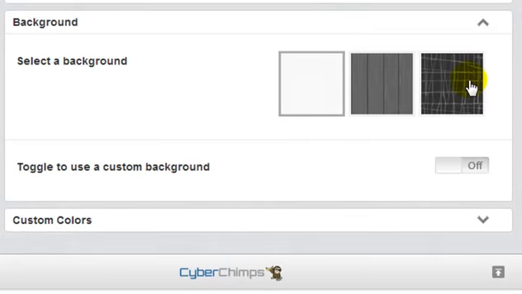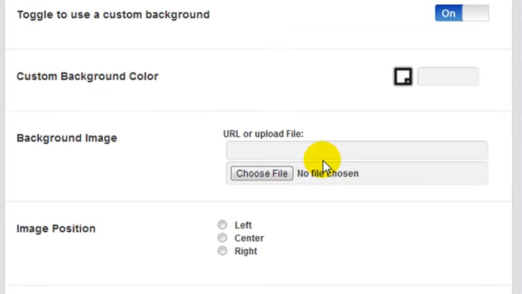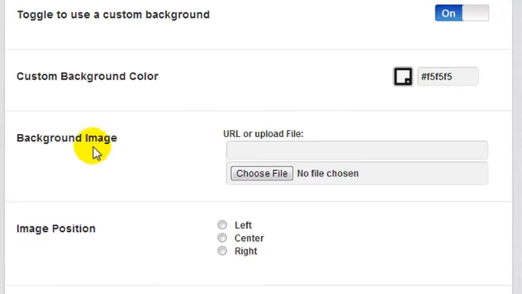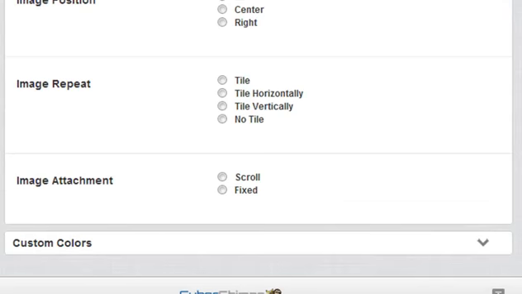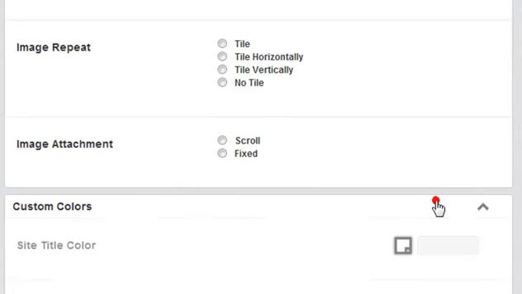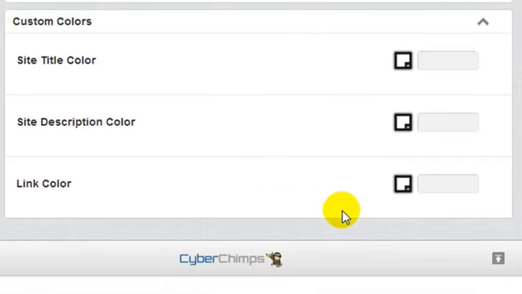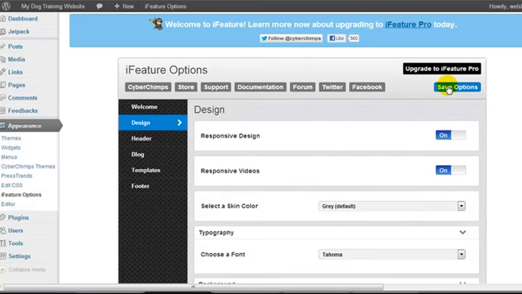Background, we have some different background options, and we can also use a custom background. So if we turn the custom background on, we can set our own color, whatever we want. I'm just going to leave it like that. That's fine by me. Or you can select the background image. I don't want to do that, so I can leave all that as is. We have custom colors. I'm going to leave all that as is too. And I'm going to scroll up and click Save Options.